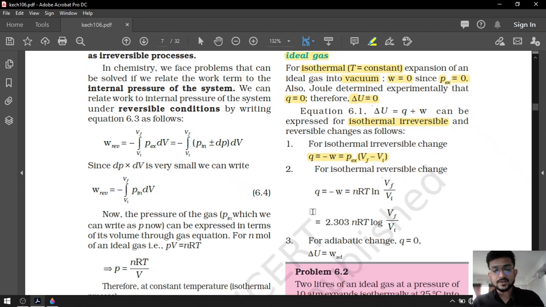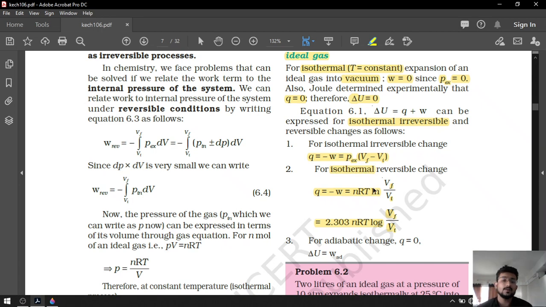For a reversible process, Q will be equal to nRT ln Vf upon Vi, or you can say 2.303 nRT log Vf upon Vi. Listen carefully, this is the formula for heat, not work, because we are talking about the isothermal process.